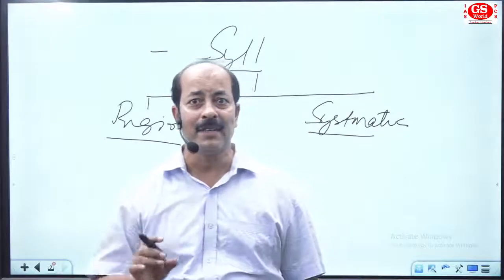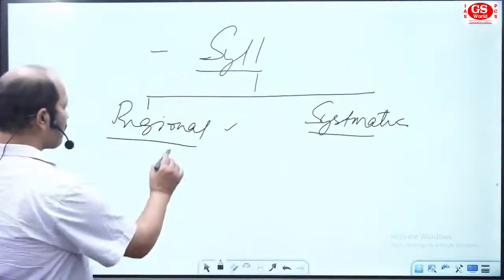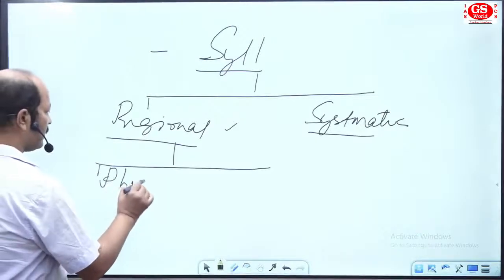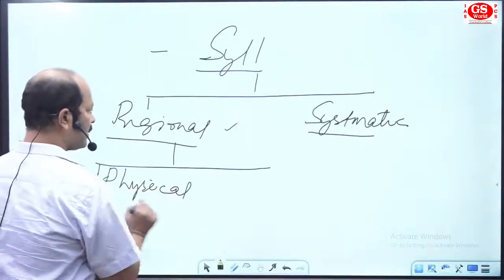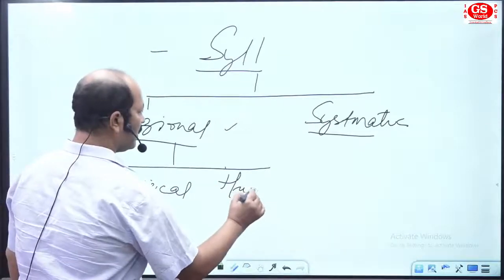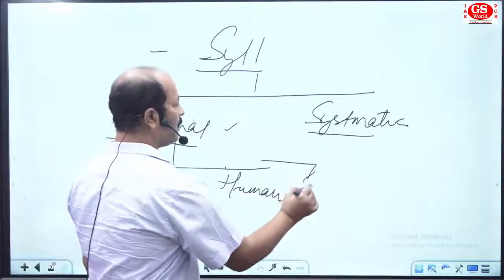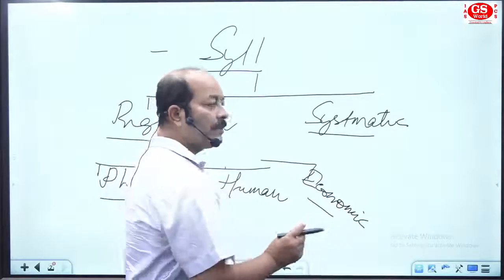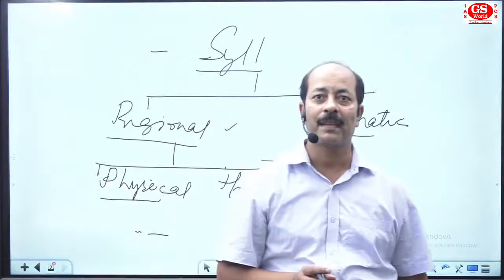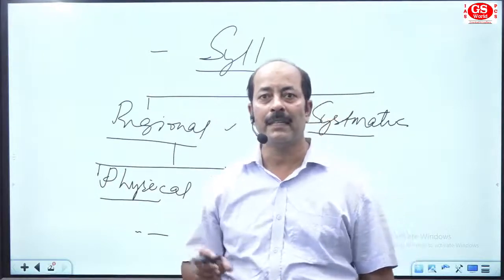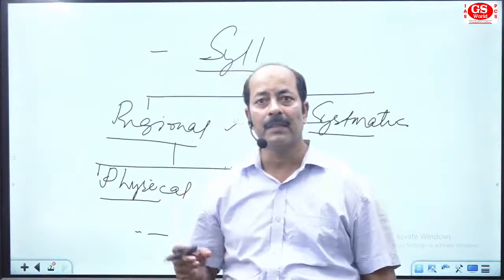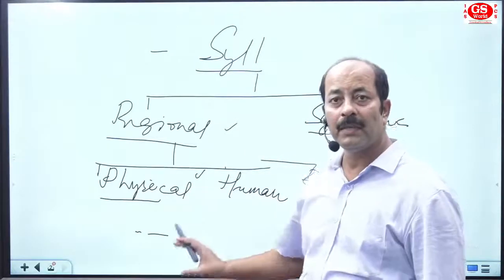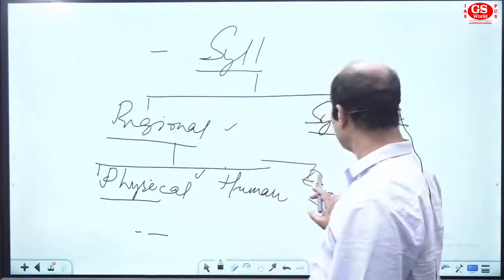The three major content areas we will find: the first is physical, second is human, and the third is economic. So suppose we are going to study a particular continent, a particular state area, or a particular state of a country. We will discuss the physical, human, and economic aspects of it.